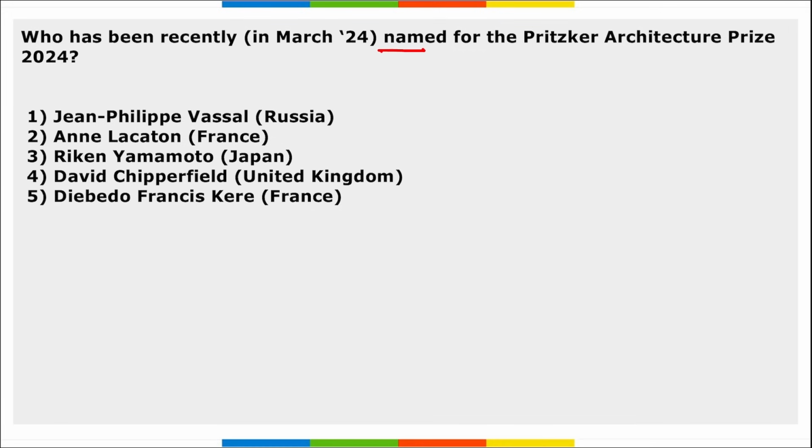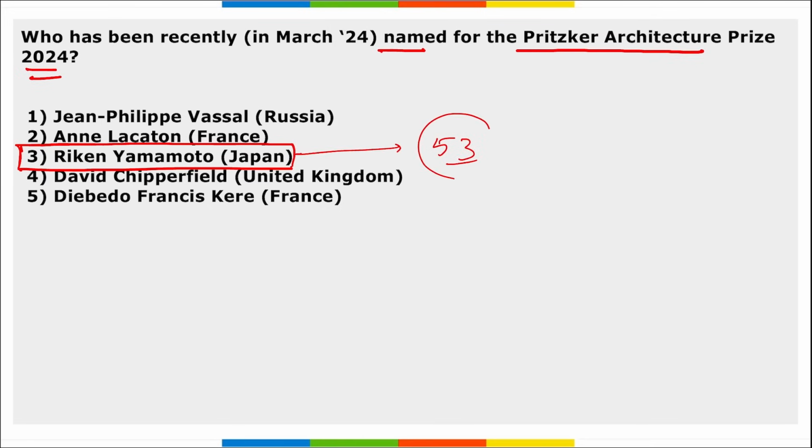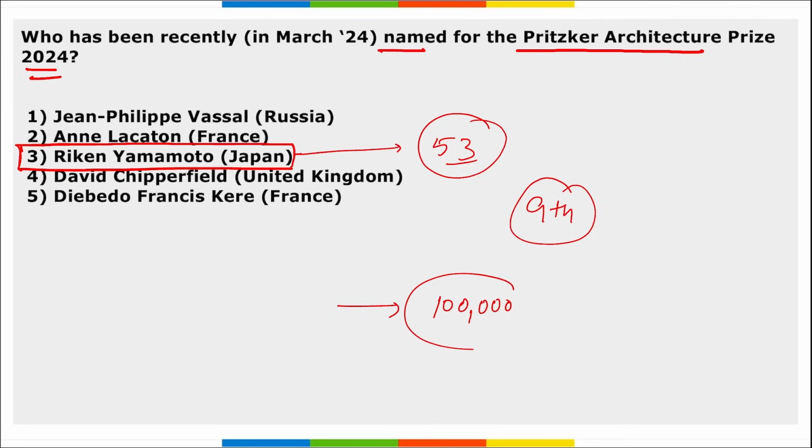Next, who has been recently named for the Pritzker Architecture Prize 2024? So, Raiken Yamamoto of Japan has been recently named for the Pritzker Architecture Prize 2024, and he became the 53rd laureate of the Pritzker Architecture Prize and the 9th Japanese architect to win this prize. The award includes a cash prize of 1 lakh US dollar and a bronze medallion.